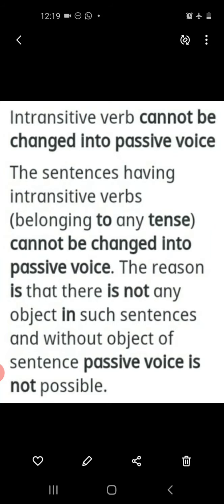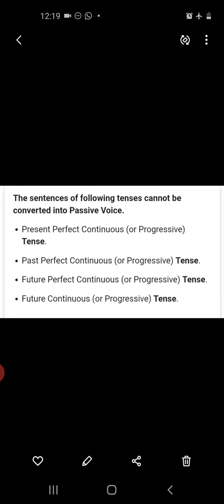Okay, so guys, we all know that there are 12 tenses, and among all these 12 tenses only 8 tenses can be converted into passive voice. Okay, now these are the 4 tenses that do not have a passive voice. They are present perfect continuous, past perfect continuous, future perfect continuous and future continuous.